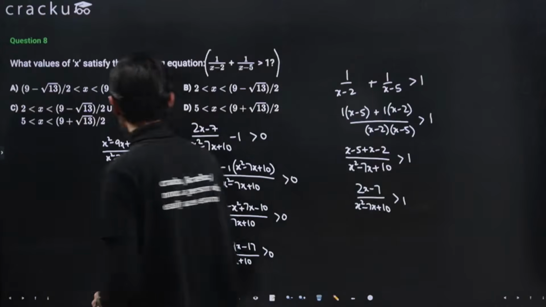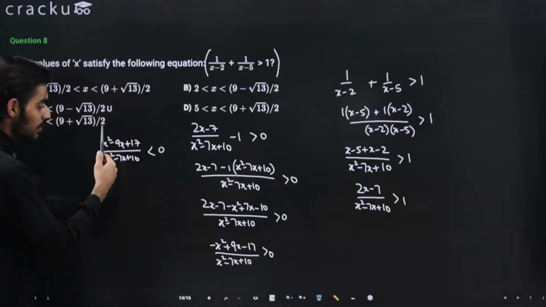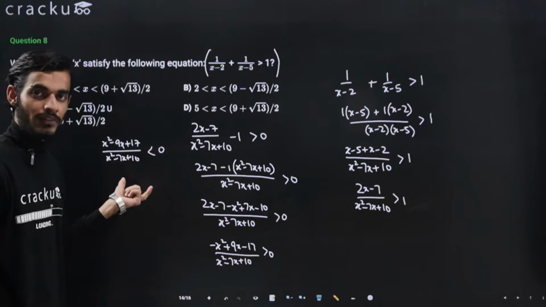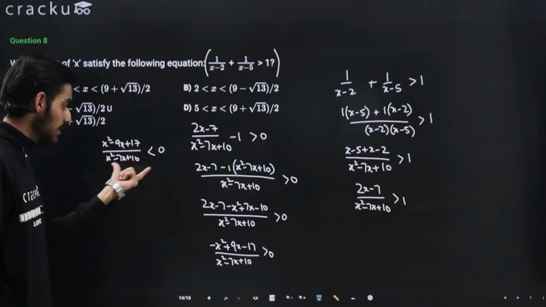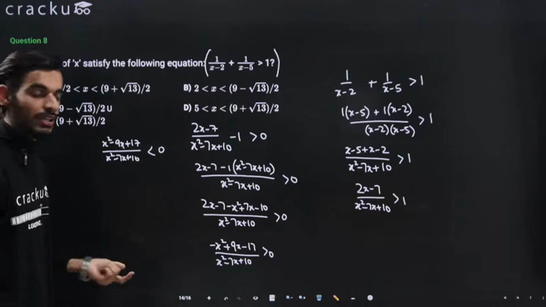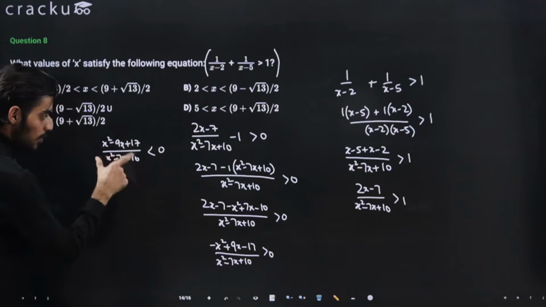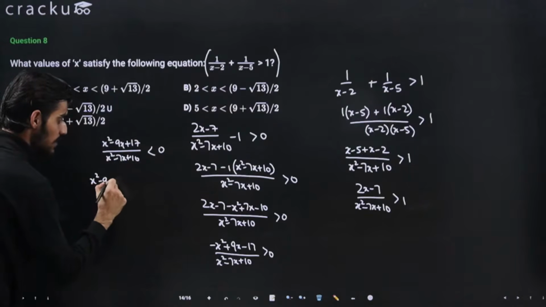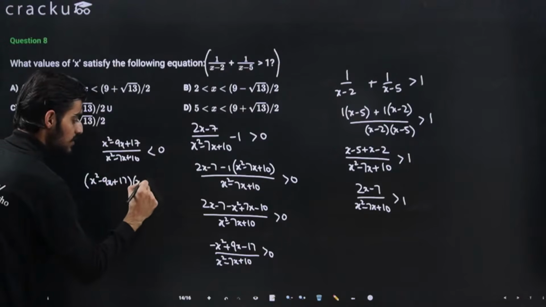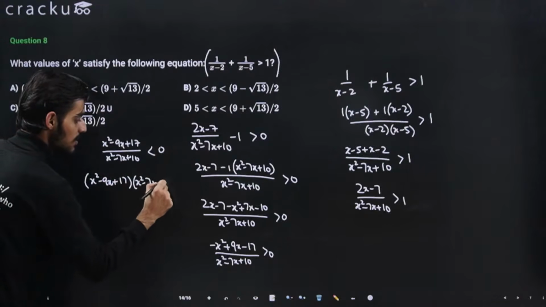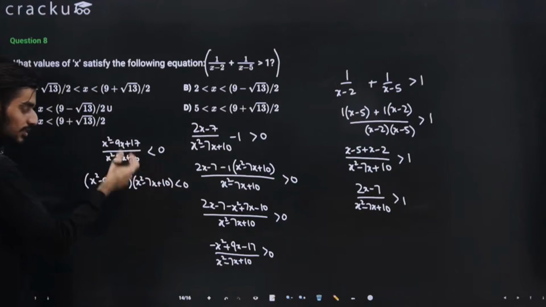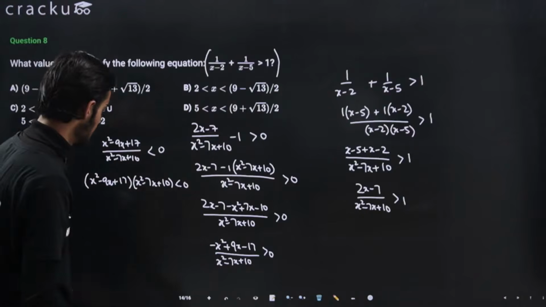So either you can just multiply the numerator as well as denominator with x square minus 7x plus 10, then send this to the right hand side, or you can consider this particular equation as x square minus 9x plus 17 multiplied by x square minus 7x plus 10 less than 0. Both the conditions are same, okay.